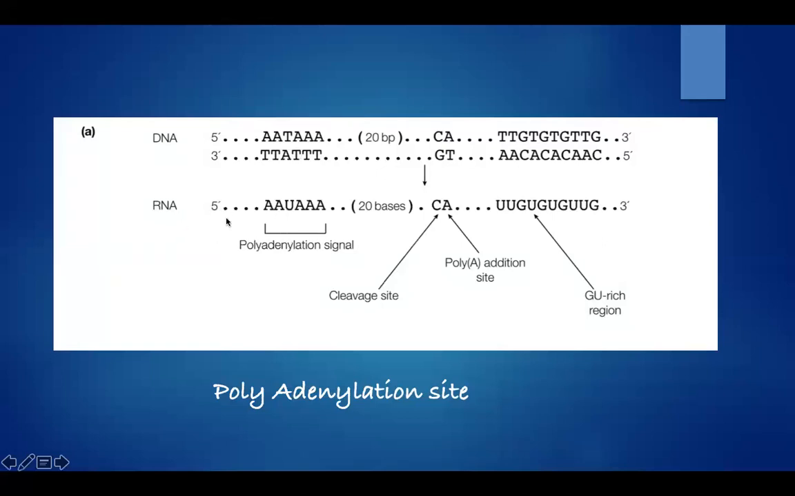At this end it will be capping, and at this end it will be tailing, where this is the polyadenylation signal, and after 20 bases we'll have the cleavage site, and at this stage it is going to cleave, and here A will start adding, and the GU-rich region will be there.